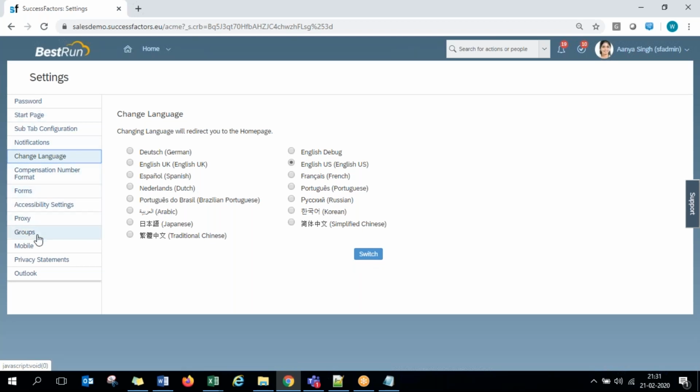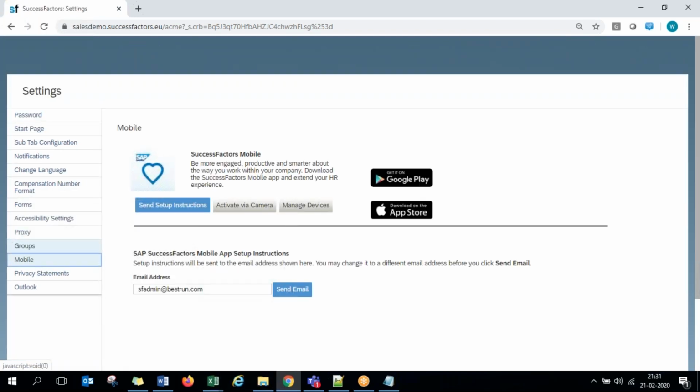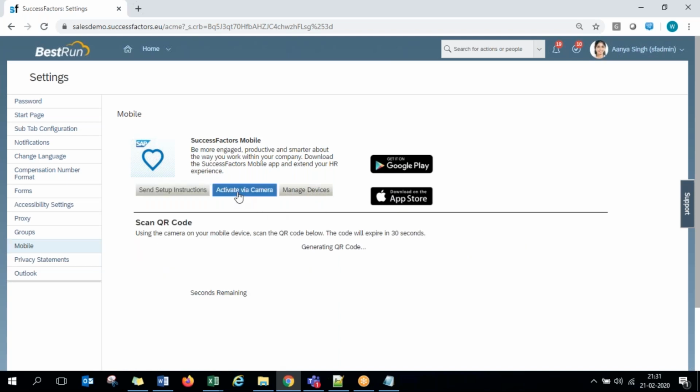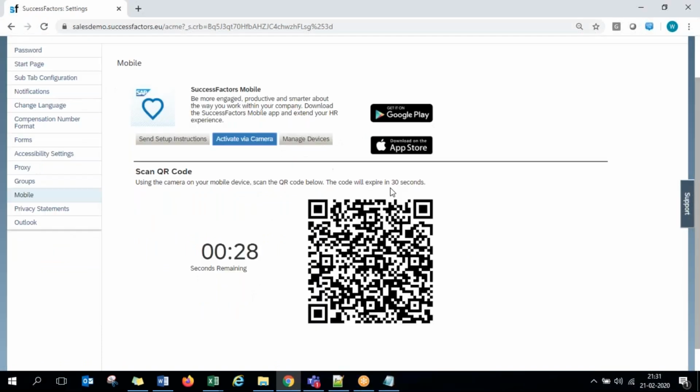And then you also have the option to have your mobile app downloaded, guys. Standard SuccessFactors also comes with Android and Apple based mobile apps, so you can download them from the Google Play and App Store links. Once you download, if you have to log in, you just have to click on activate with camera. So in your mobile, you just have to scan this QR code from the SuccessFactors app. Once you download the SuccessFactors app, there will be a login with QR code option.